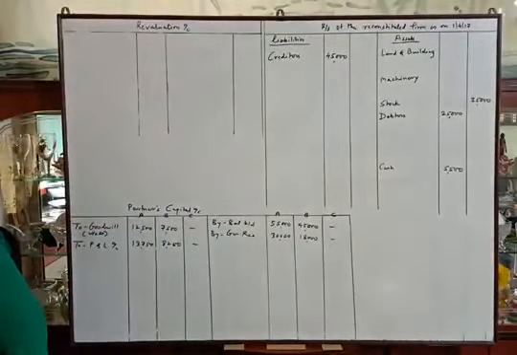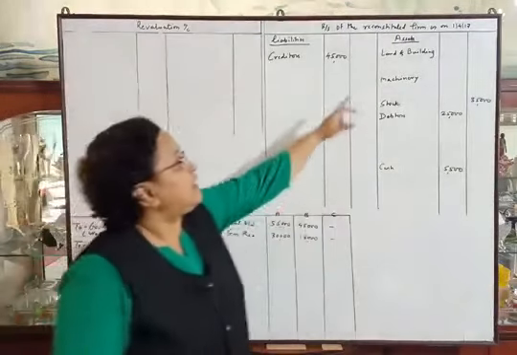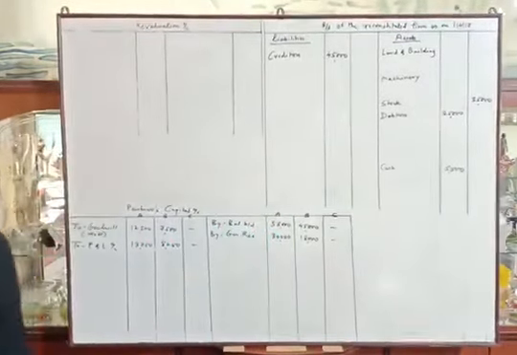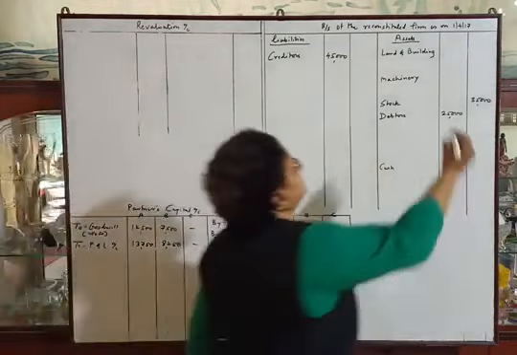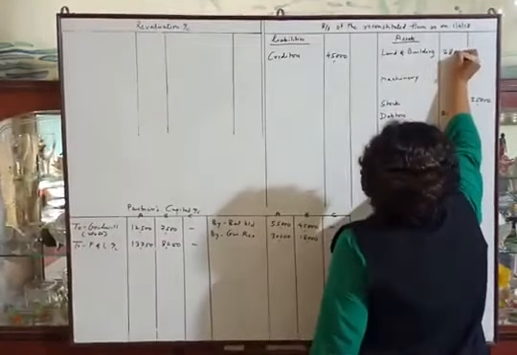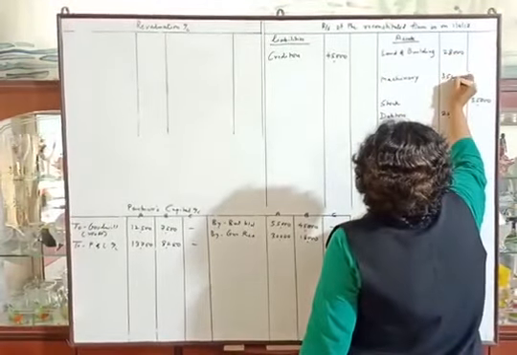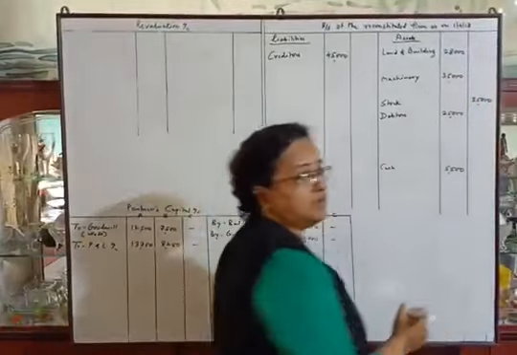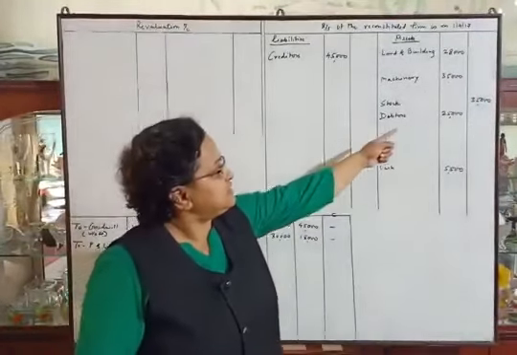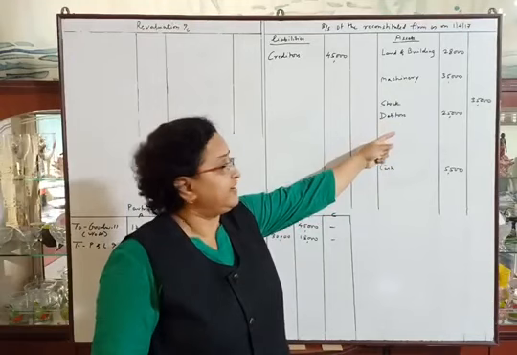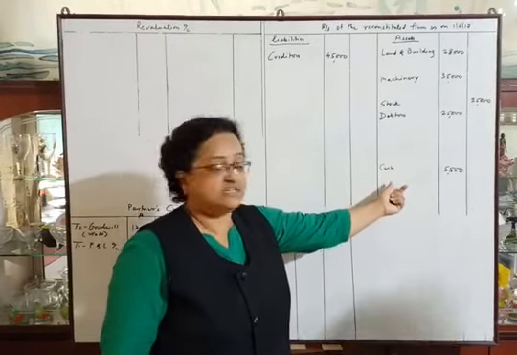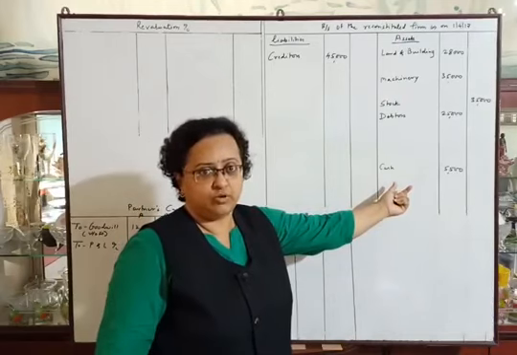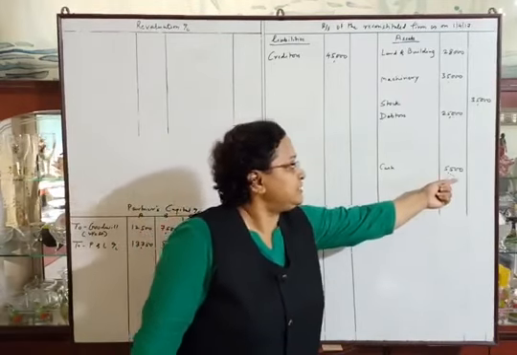land and building and machinery. We will write the amounts in inner column, 28,000 and 35,000. Amount of stock is in outer column. Amount of debtors is in inner column, and as we will make the adjustment of amount of cash, its amount will be in inner column.